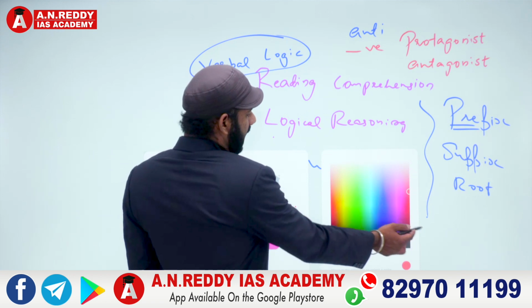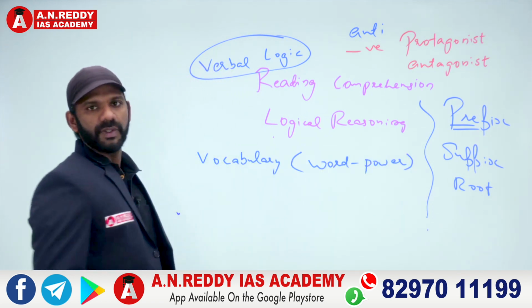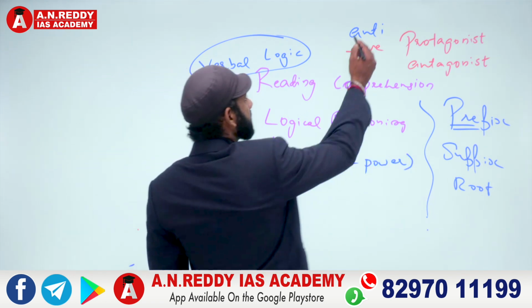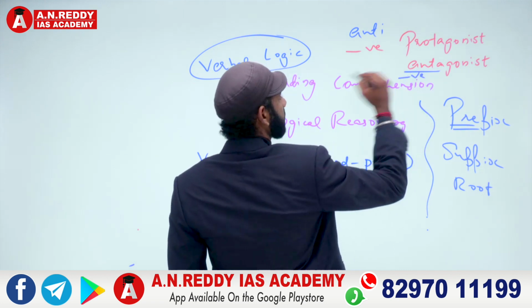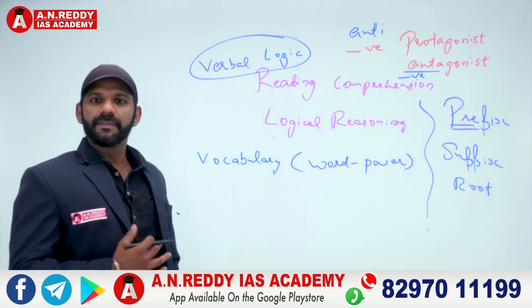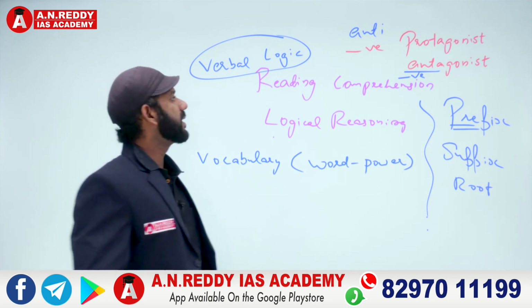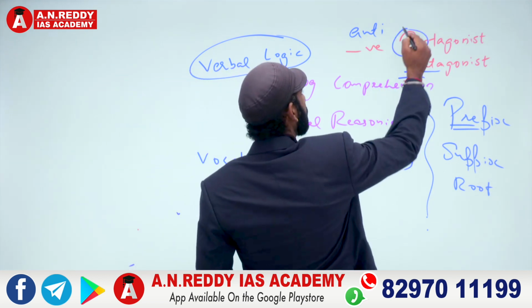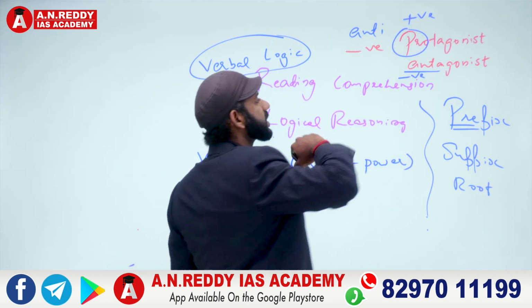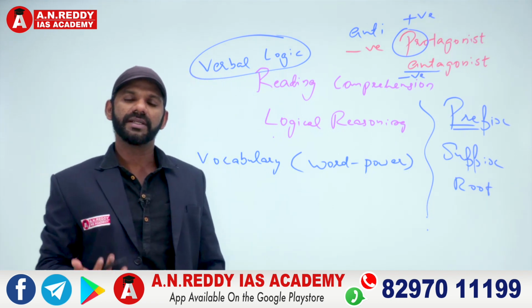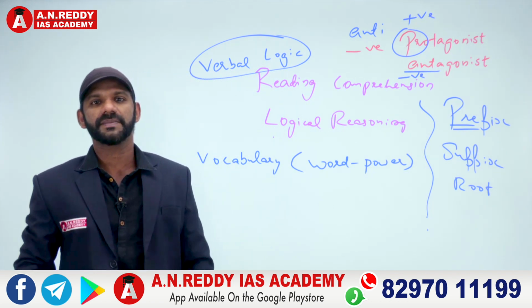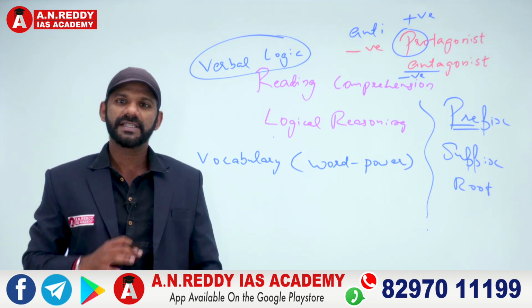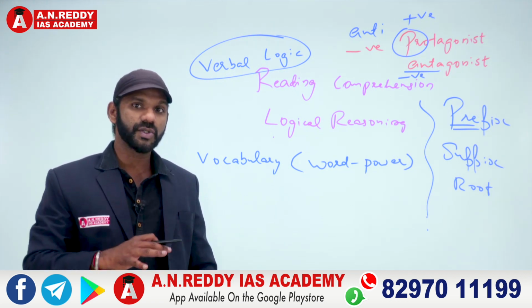Antagonist is a negative word, the simple reason being that anti is a negative prefix. And protagonist becomes a positive word because PRO is a positive prefix, meaning something or someone that is given utmost importance. So these two prefixes help us identify the charges of these two words.